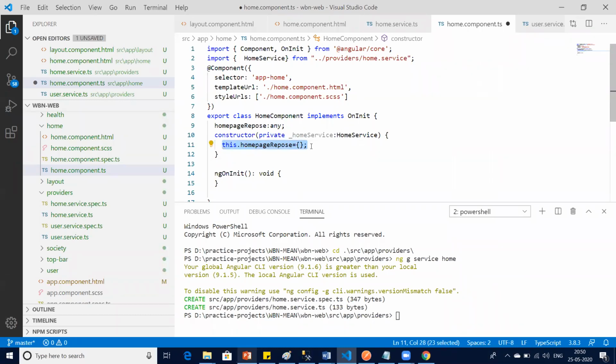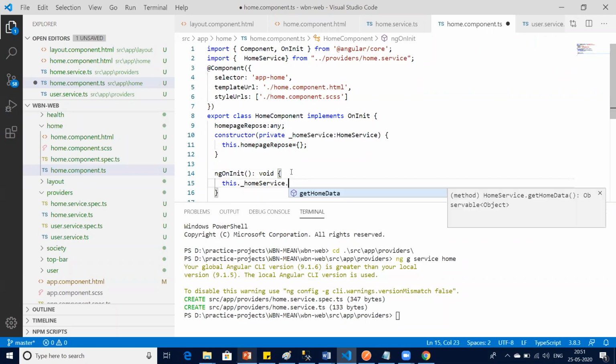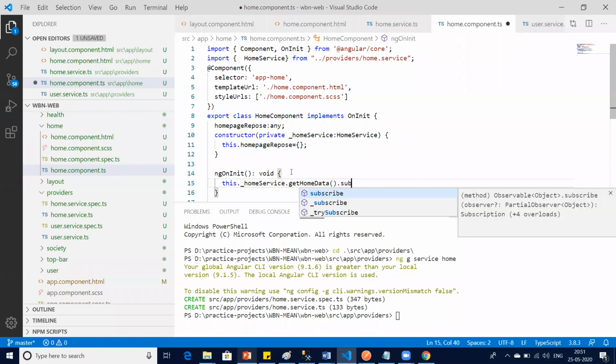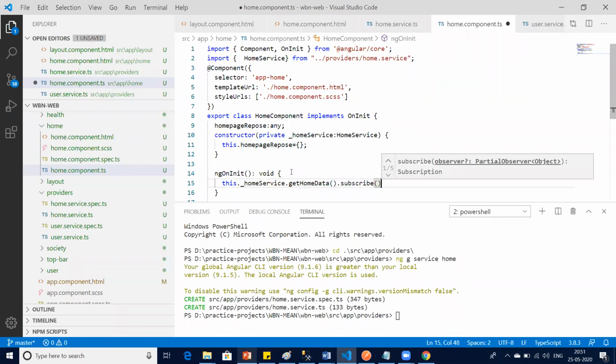Now next thing is, I will call my API over here. I say this.homeService.getHomeData. Remember I told you the subscribe method. Remember I told you the subscriber concept, publisher subscriber. My service is basically publishing, I am subscribing.